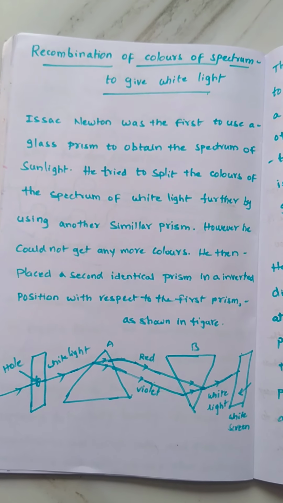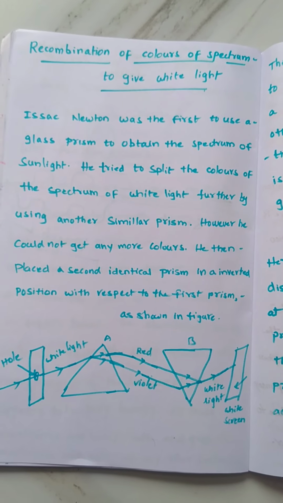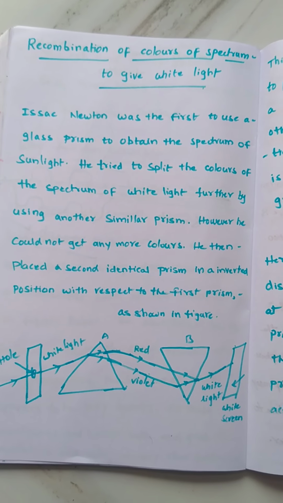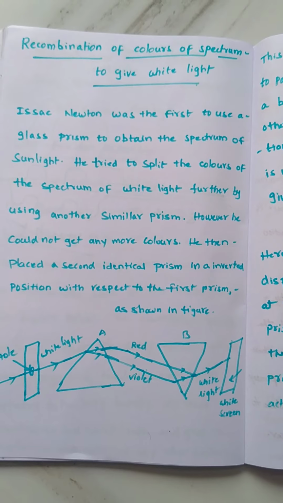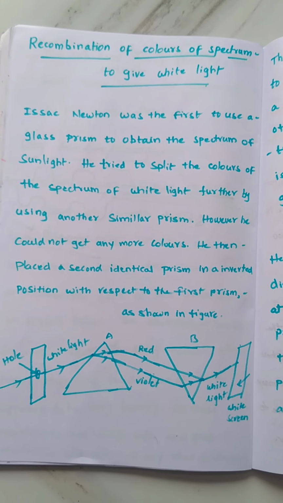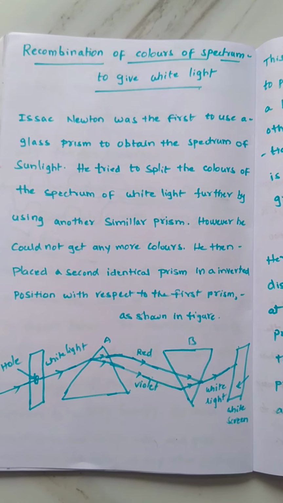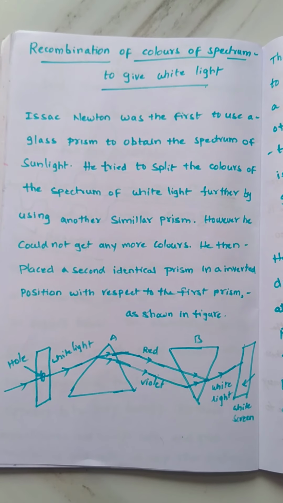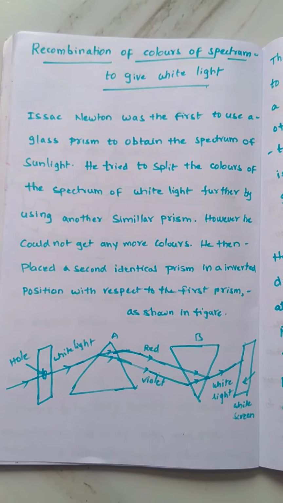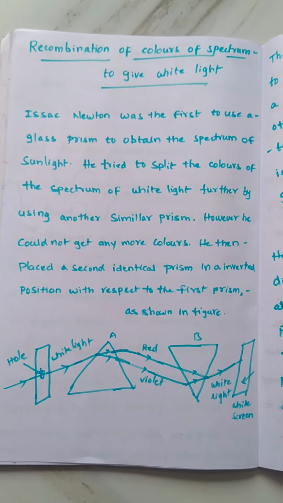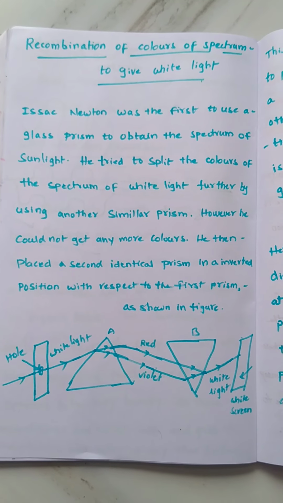So how does it form VIBGYOR? What are the frequencies, and sorry, what are the wavelengths? We discussed that in the last lecture. Now today we are going to discuss the recombination of colors of the spectrum to give white light.